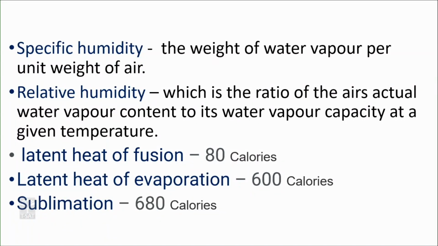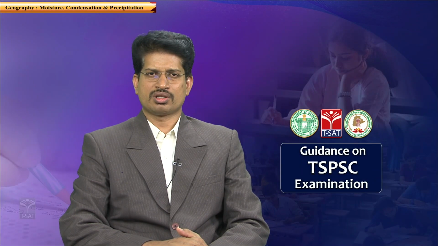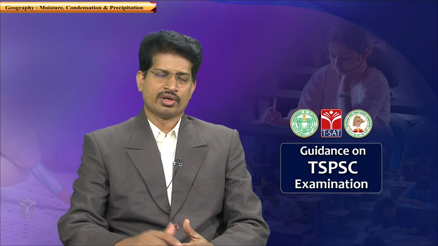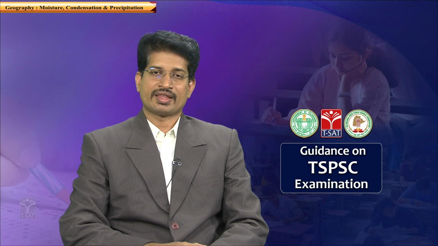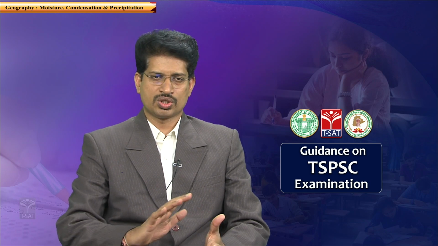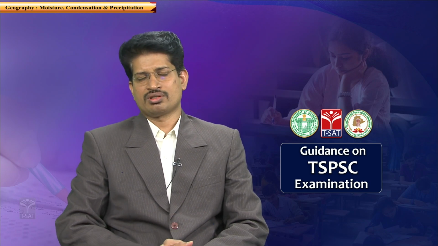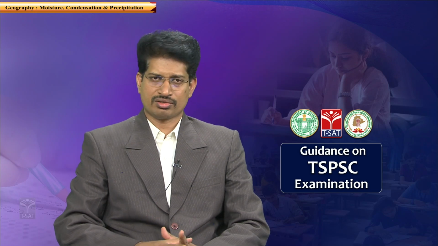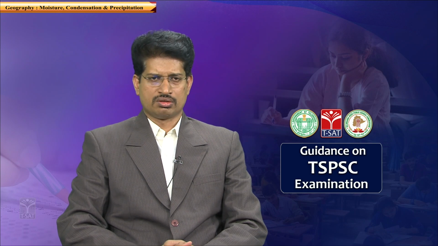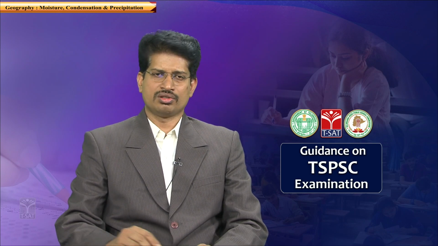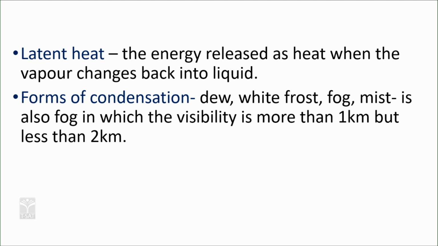Percentage here means, if relative humidity is 90%, for example, if air at 1 cubic meter has the capacity to hold 10 grams of water vapor and it has 9 grams of water vapor, then the relative humidity is 90%. That is the way the amount of water vapor is described in different ways. Questions can be asked using this logic, and we need to know what is meant by latent heat in this context of understanding weather and climatic conditions.